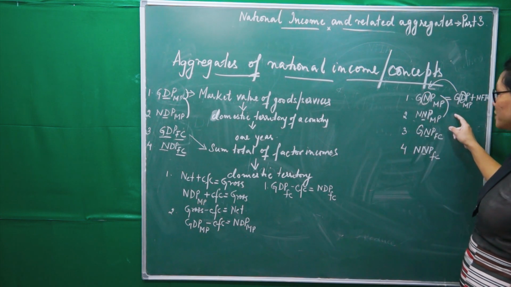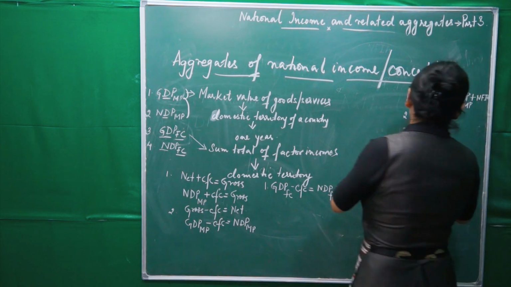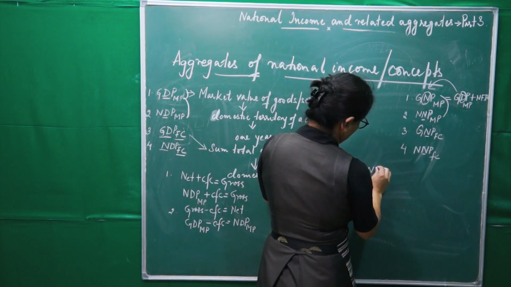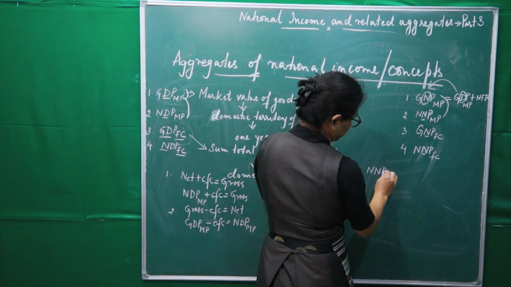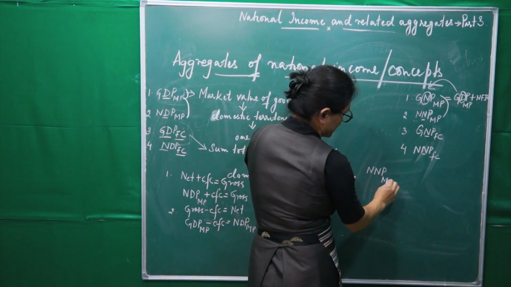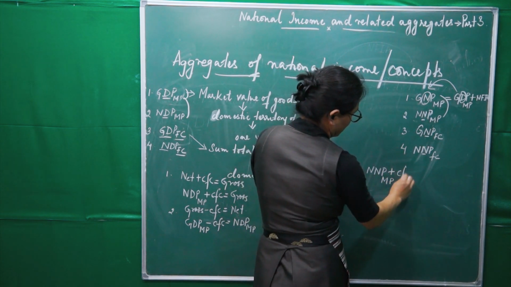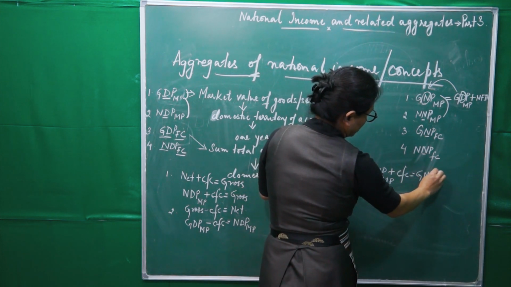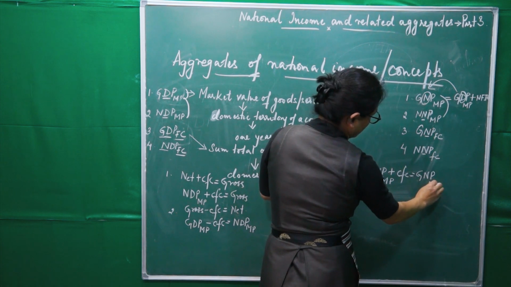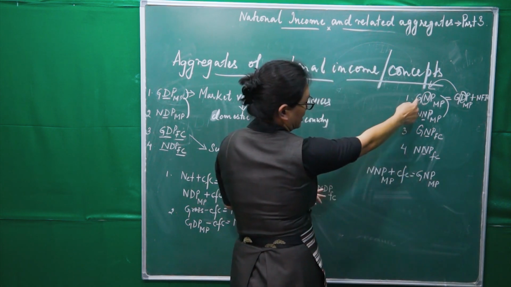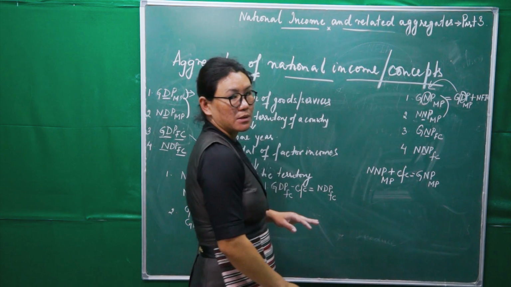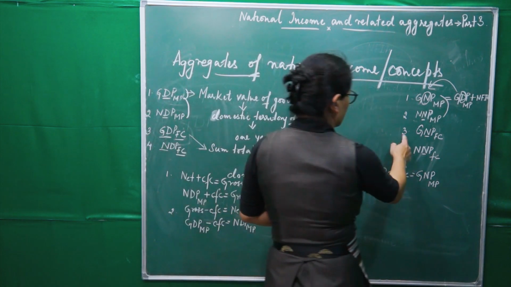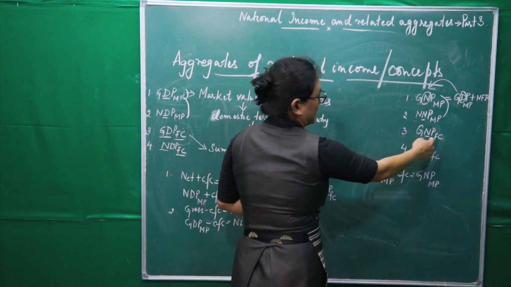So again, what we have to use here? Depreciation, right? So see here, we go like this. In any way you can go, NNP at market price plus CFC, if you do, you will get gross national product at market price. Similarly in this case too, same, right?